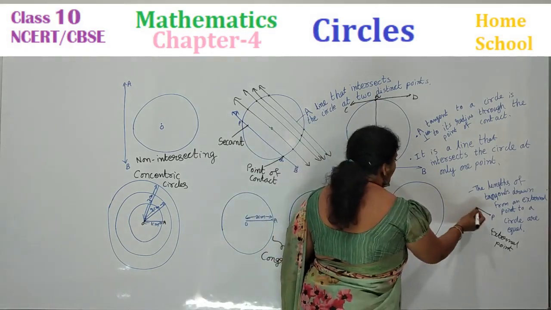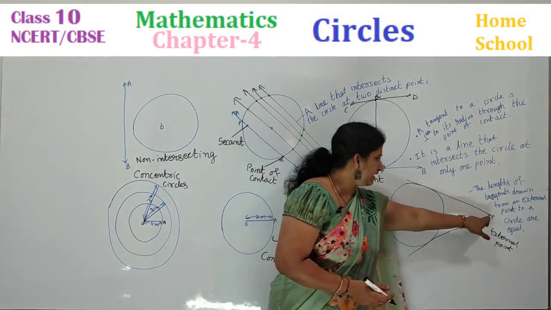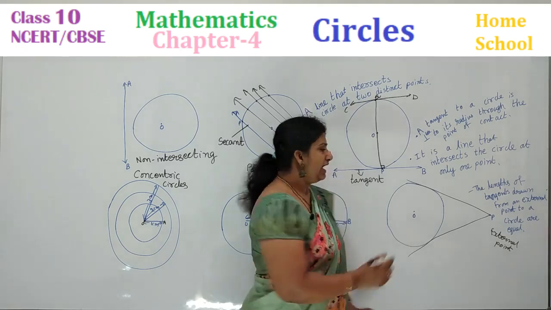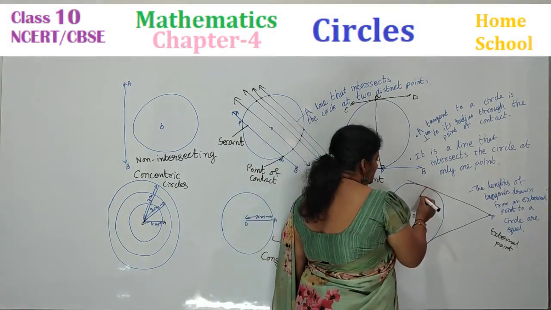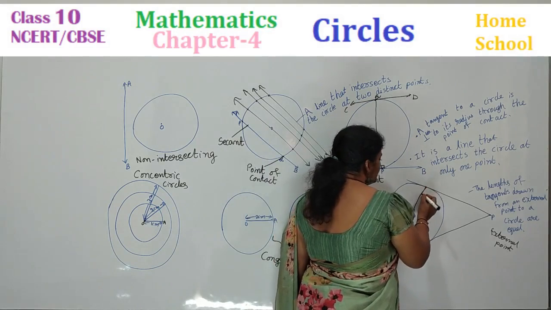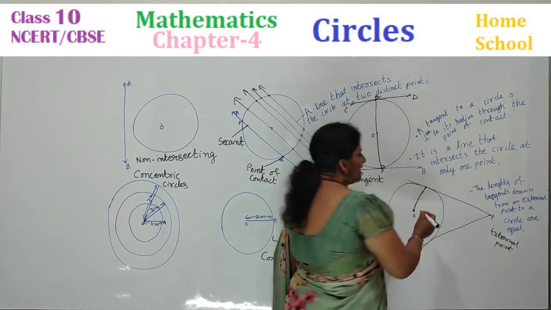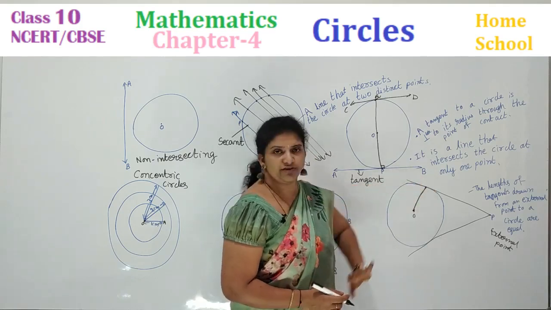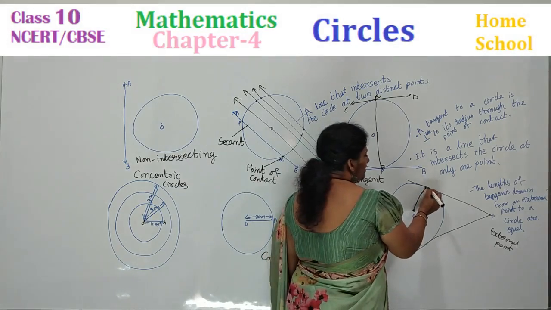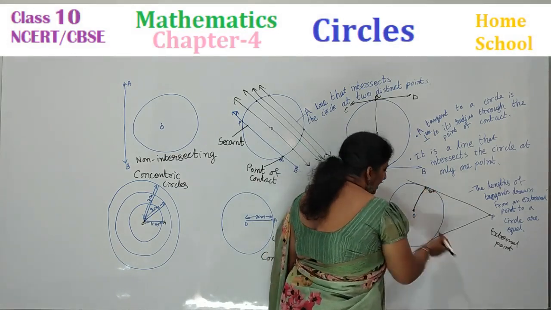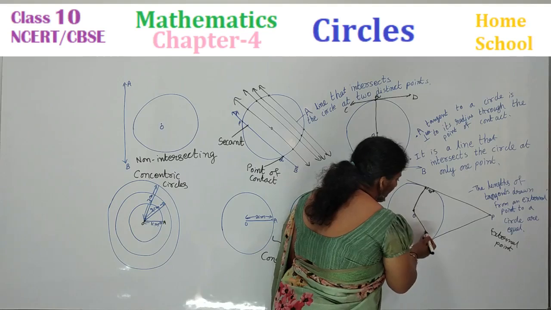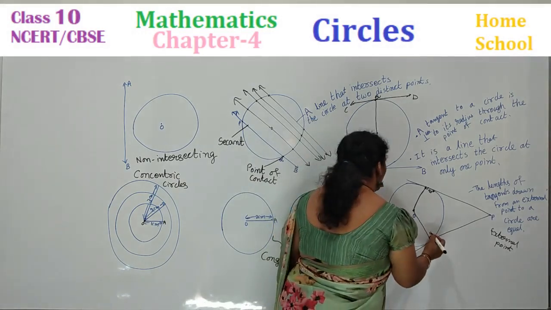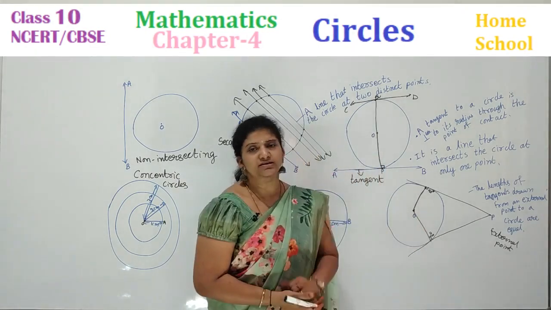How many tangents can I draw from an external point? From this external point, how many tangents have I drawn? I have drawn only 2 tangents. And you know that a tangent is always perpendicular to the radius from the point of contact, which means it makes 90 degrees. And one more tangent, this is another tangent, right? And this also makes a right angle from the point of contact to the radius of a circle.